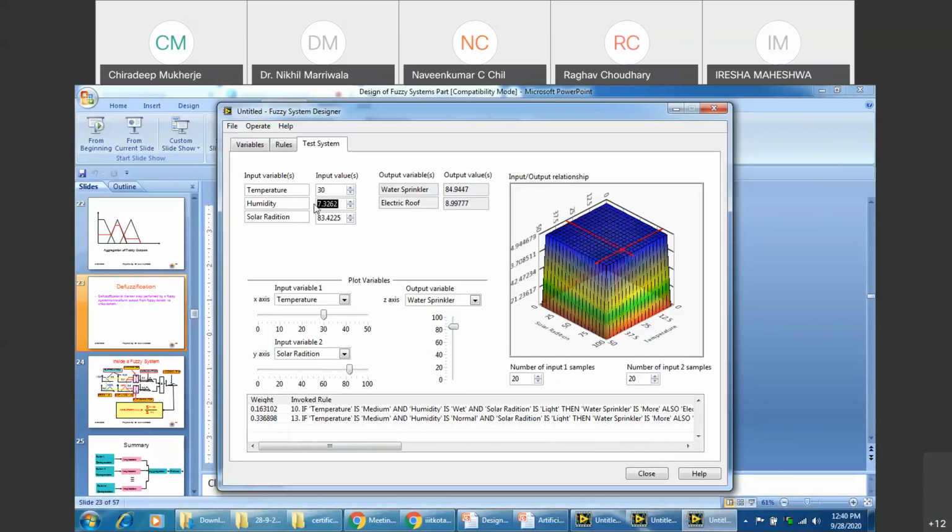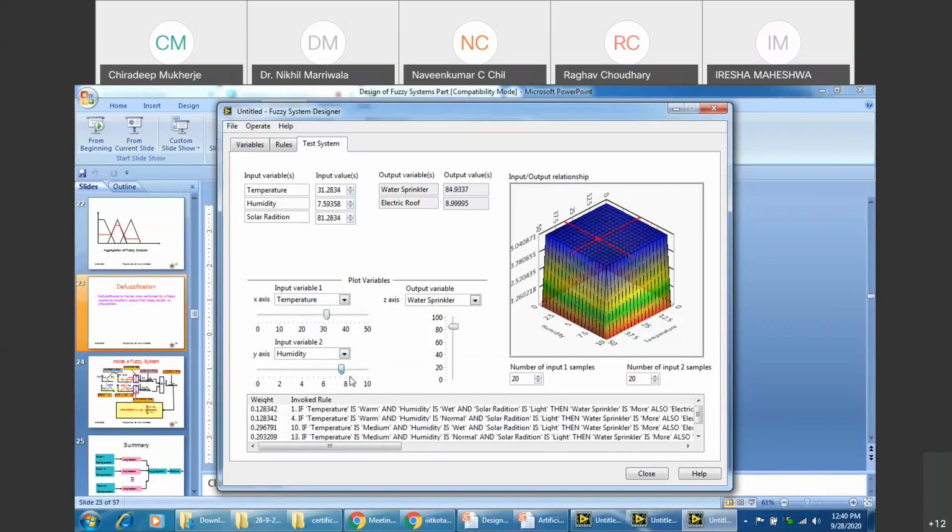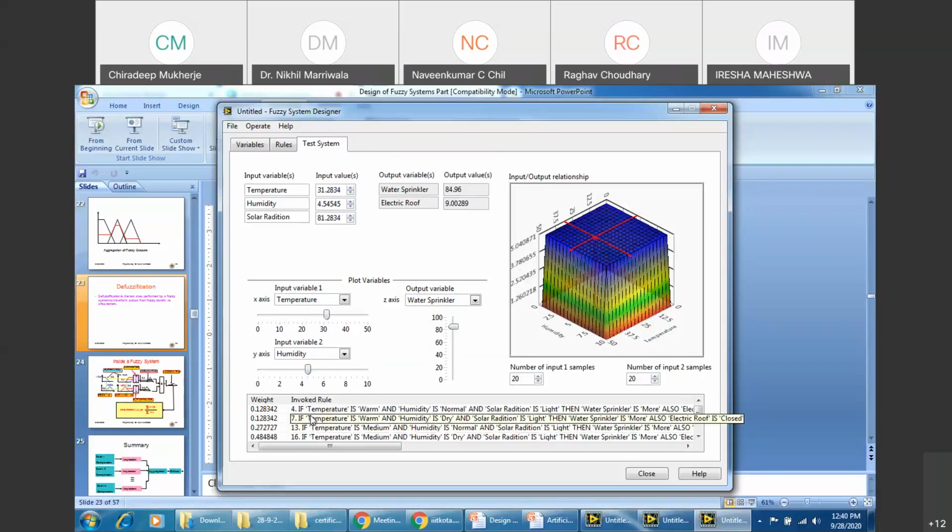If you want to do it in an easy way, you can use the slider. You can see the values are depicted here, and these are the outputs accordingly.